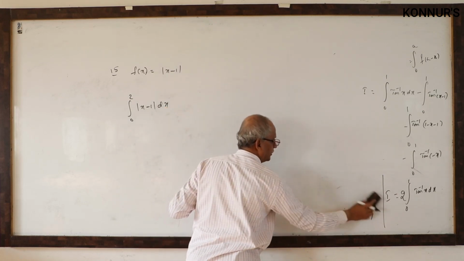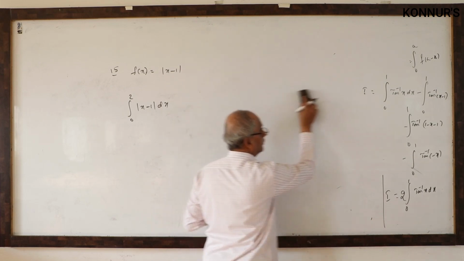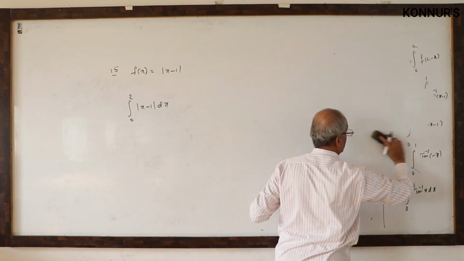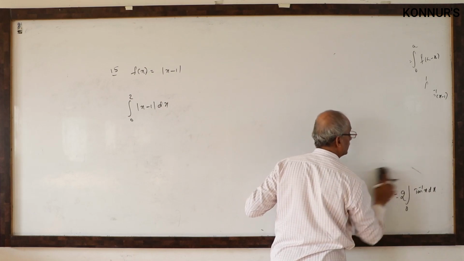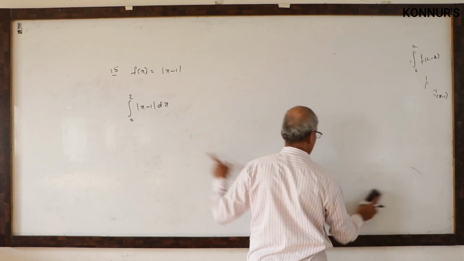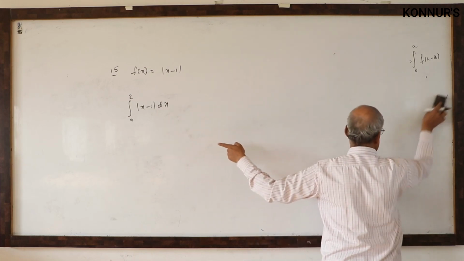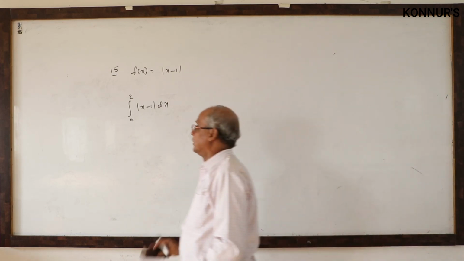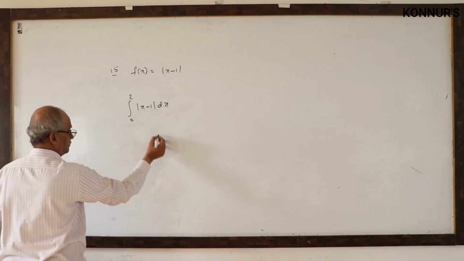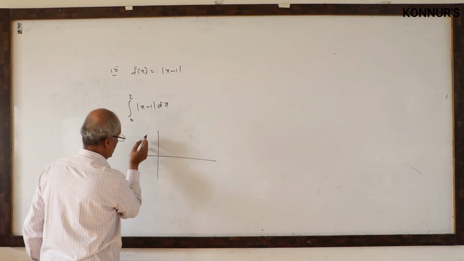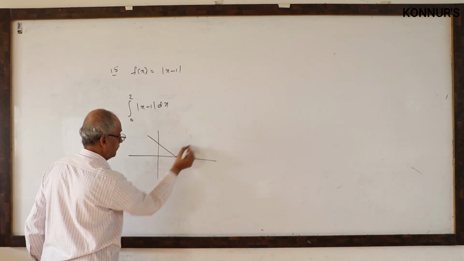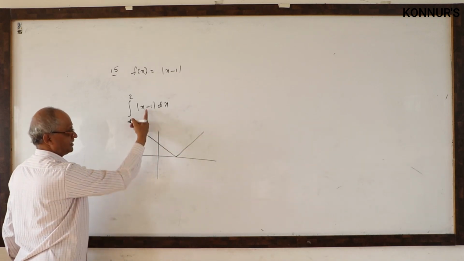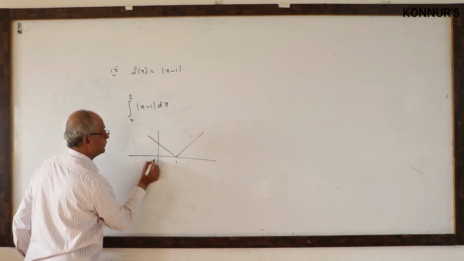Already you know what is the graph of mod x minus 1, left or right, how to decide. What is the sign given in the problem? Minus given, minus means right, plus means left. Then what is the graph of this function? How much distance? 1. This is 0.